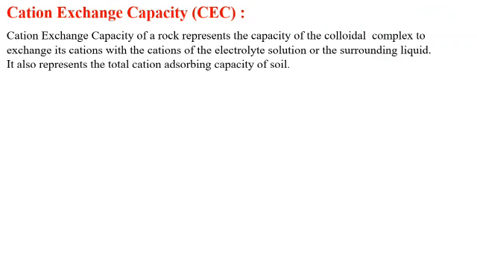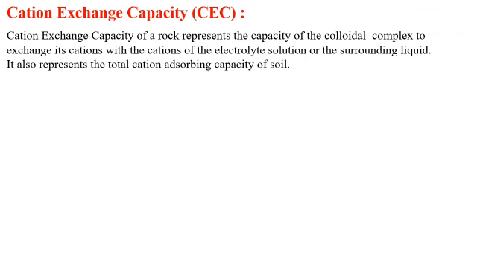Cation exchange capacity, CEC, is the total capacity of a soil to hold exchangeable cations. It influences the soil's ability to hold on to essential nutrients and provides a buffer against soil acidification.